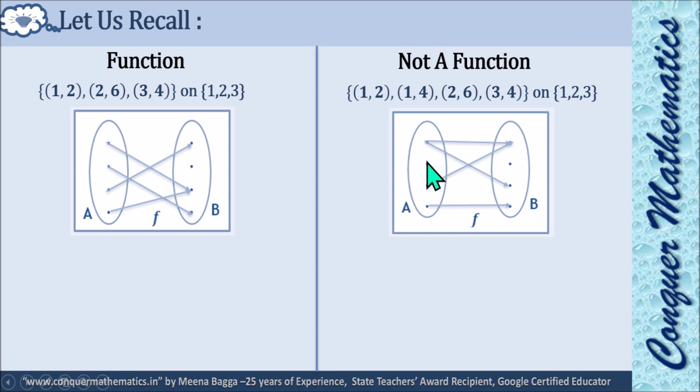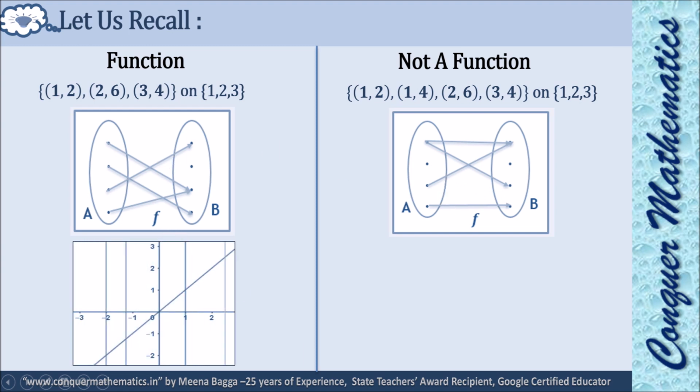Here what is going on? This element is not having an image and this element is having 2 images. Okay, so this is not a function but this is a function. Again, now graph. How will you see in the graph? You can see this is a straight line, slanting straight line. Whatever x I will take, corresponding y will be unique. That means if I draw a line parallel to y-axis, that will cut this graph only at single point.